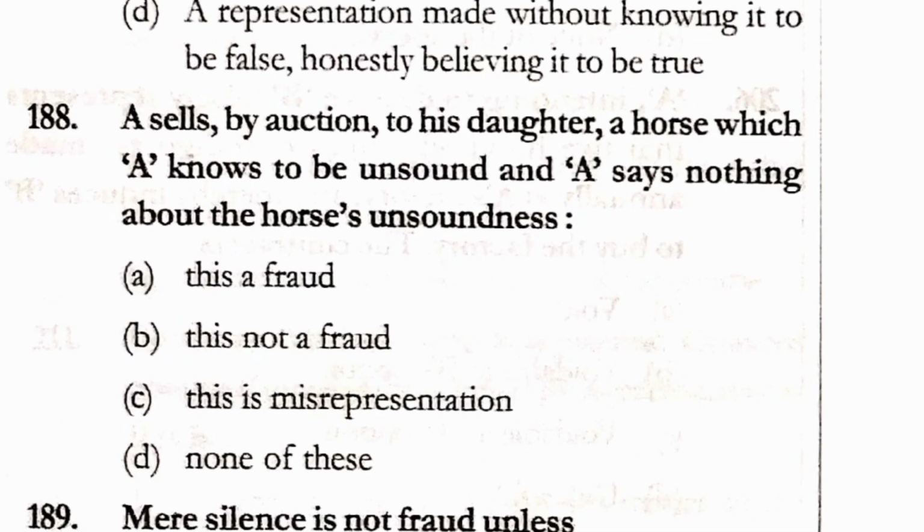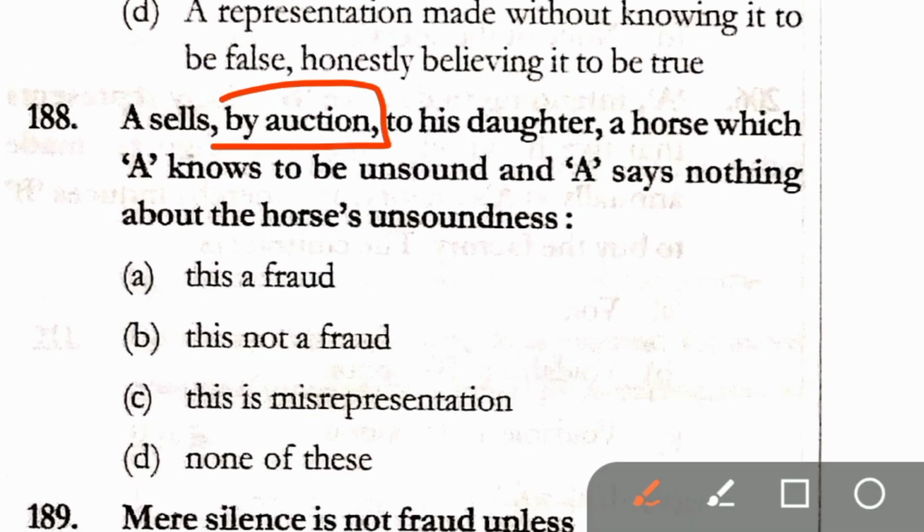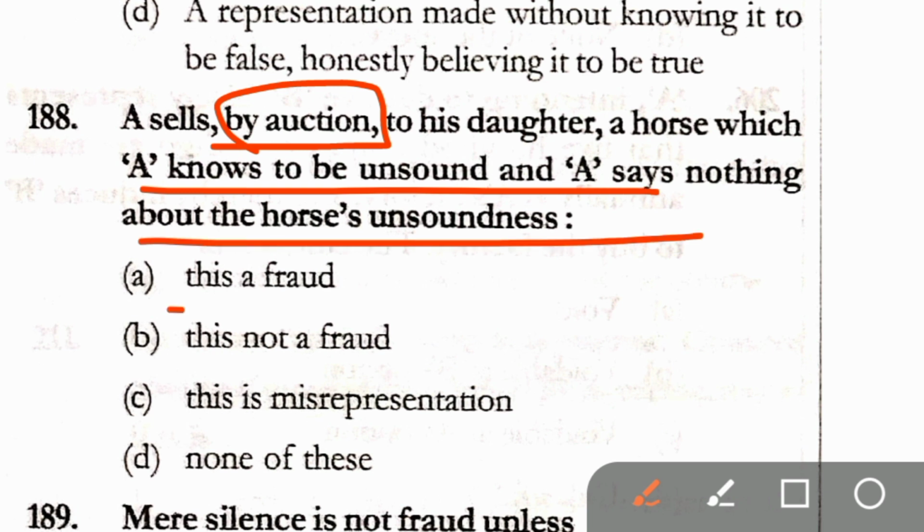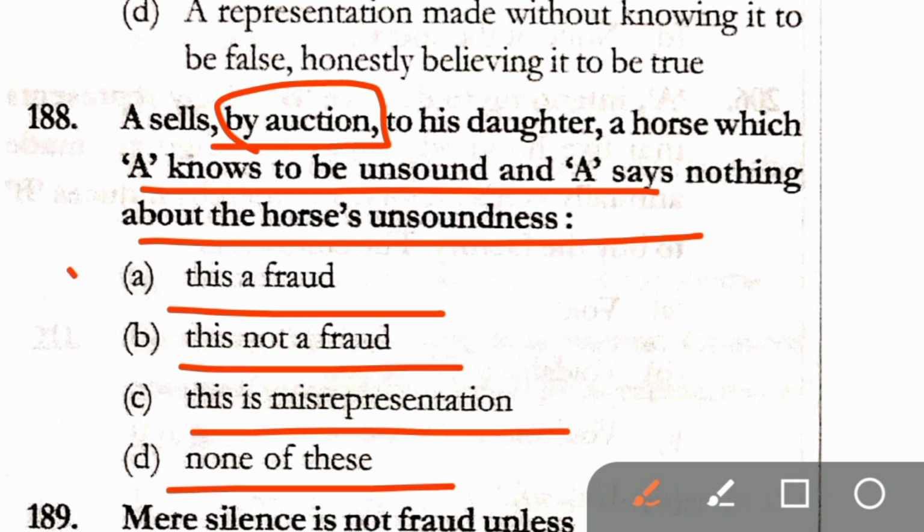Question number 188. A sells by auction to his daughter a horse which A knows to be unsound and A says nothing about the horse's unsoundness. Option A, this is fraud. Option B, this is not a fraud. Option C, this is misrepresentation. And option D, none of these. Correct answer here is option A, that this is a fraud.